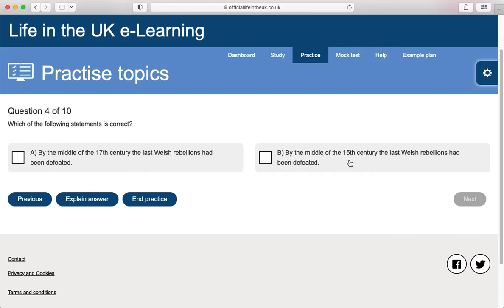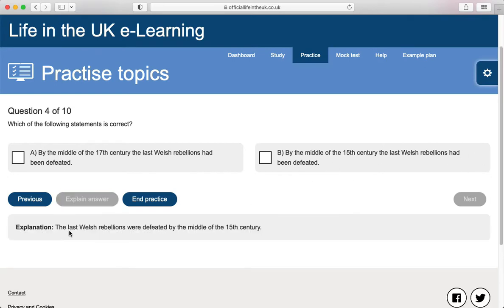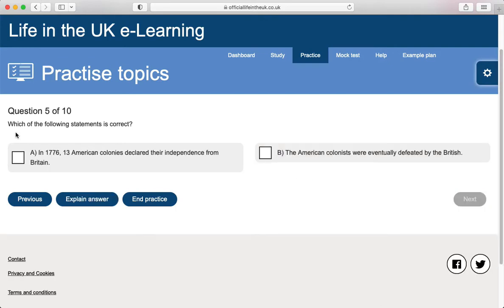By the middle of the 15th century, the last Welsh rebellions had been defeated. The last Welsh rebellions were defeated by the middle of the 15th century. By the middle of the 15th century, the last Welsh rebellions had been defeated. Which of the following statements is correct?